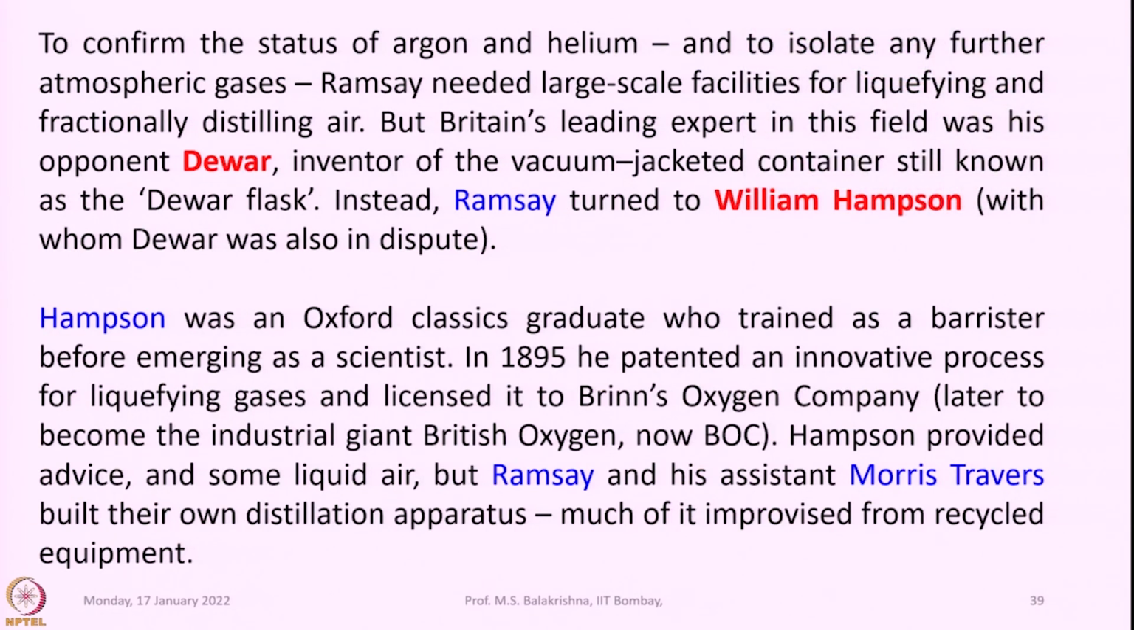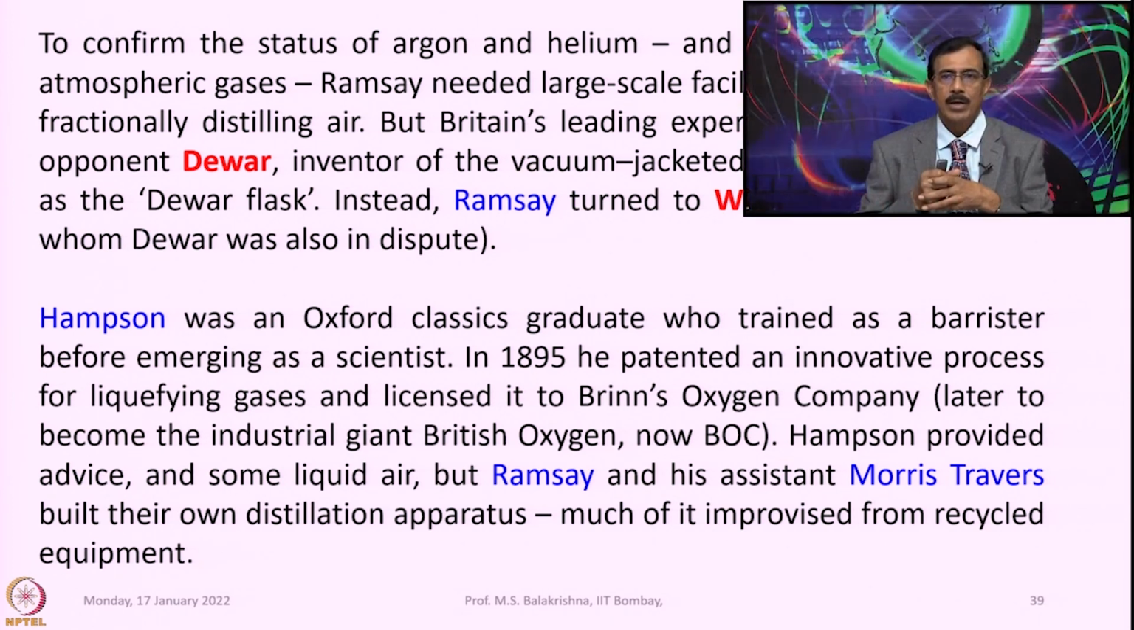To confirm the status of argon and helium and to isolate any further atmospheric gases, Ramsay needed large scale facilities for liquefying and fractionally distilling air, but Britain's leading expert in this field was his opponent Dewar, inventor of vacuum jacketed containers, still known as the Dewar flask. Whatever we are using today are all invented by Dewar, vacuum flasks. So, instead Ramsay turned to William Hampson, with whom Dewar also had a dispute, to get that facility for liquefying in larger quantity and distilling air.